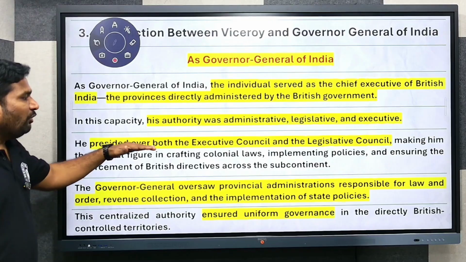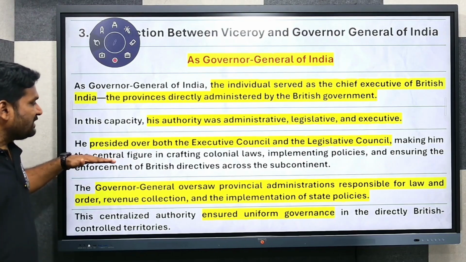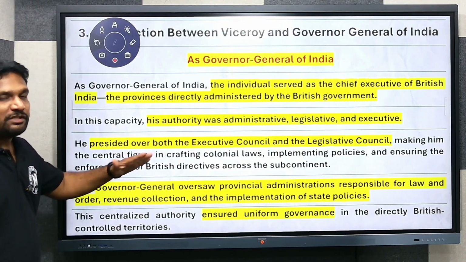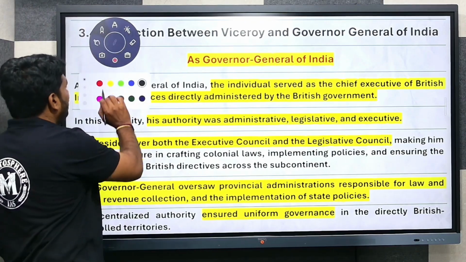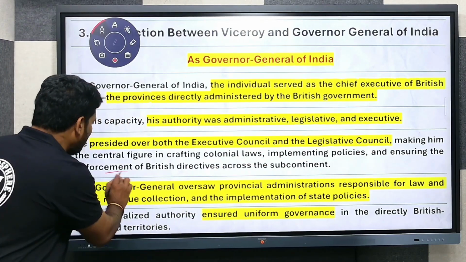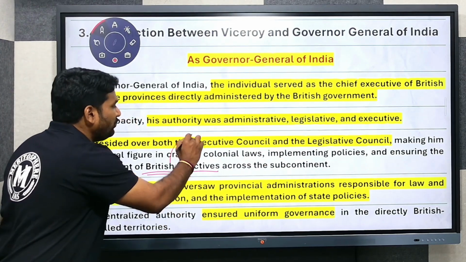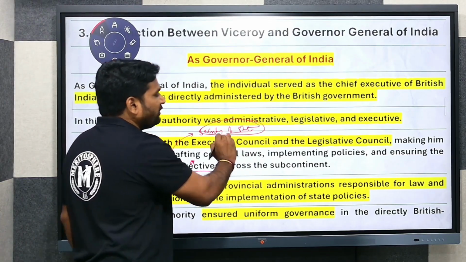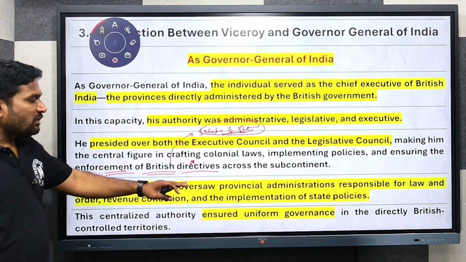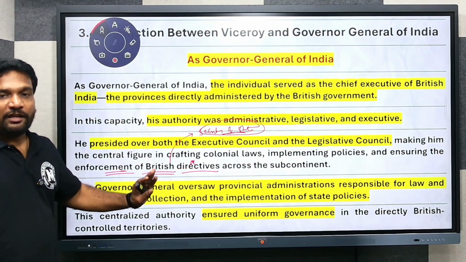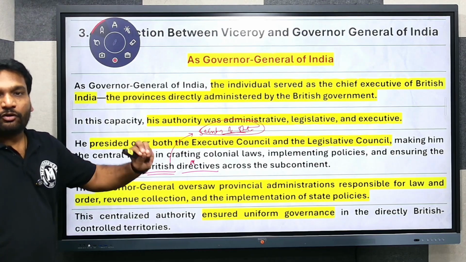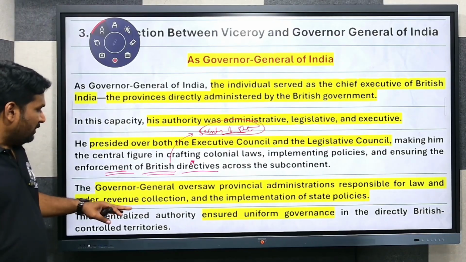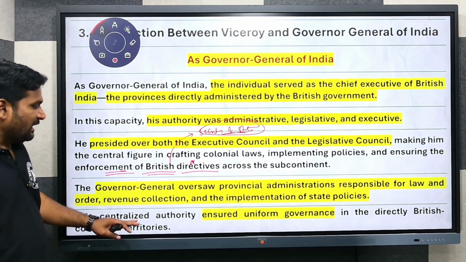So he presided over both the Executive Council and Legislative Council, making him the central figure in crafting colonial laws, implementing policies, and ensuring enforcement of British directives across the subcontinent. These directives came from the Secretary of State, who gives directions, right? We have seen. So the Governor General oversaw the provincial administrations, responsible for law and order, revenue collection, and implementation of state policies. This centralized authority, right?